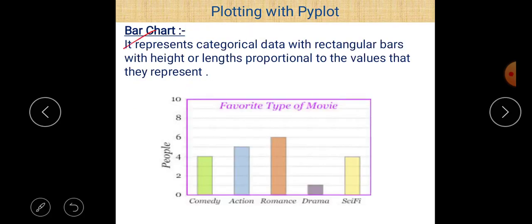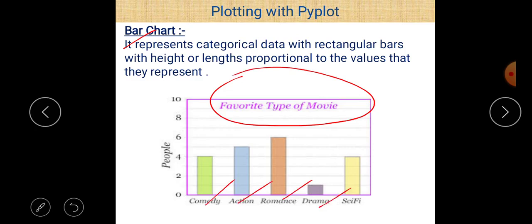Second is bar chart. It represents categorical data with rectangular bars with height proportional to the values that they represent. You can easily see that this chart shows information about favorite type of movie. There are 5 classifications: comedy, action, romance, drama, and sci-fi.